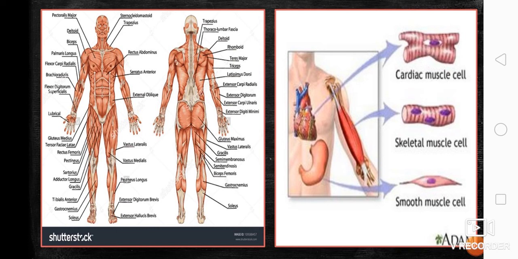And then the last one, we have the smooth muscle cells. These are mainly muscles attached to our other organs, for example, our stomach and other organs in our body.